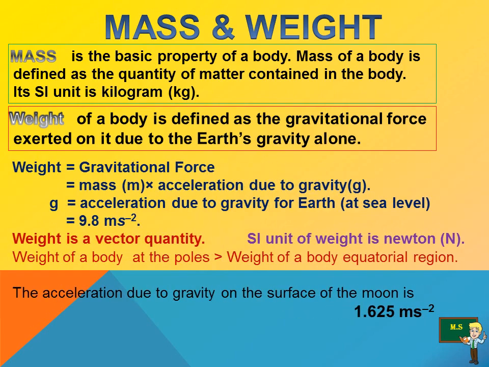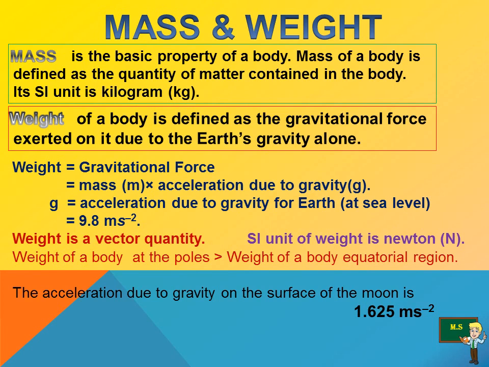Now, weight is equal to gravitational force. That means mass m into acceleration due to gravity g. Here g is the acceleration due to gravity of the earth at sea level, that means 9.8 meter per second square.